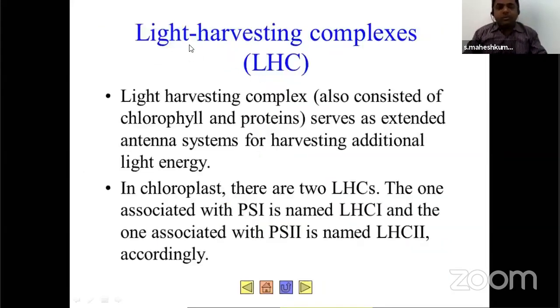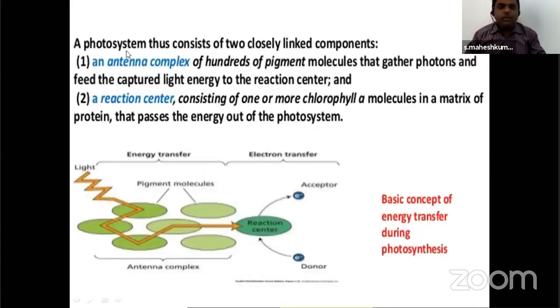Next, you can take notes for this light harvesting complex. It contains pigments trapping the solar energy and converting it to chemical energy. It contains two parts, PS1 and PS2. This is for your notes also. One is the antenna complex. What is present? I told you, hundreds of pigment molecules with proteins. They are present around the main pigment and trap the solar energy, converting it into chemical energy like electrons.